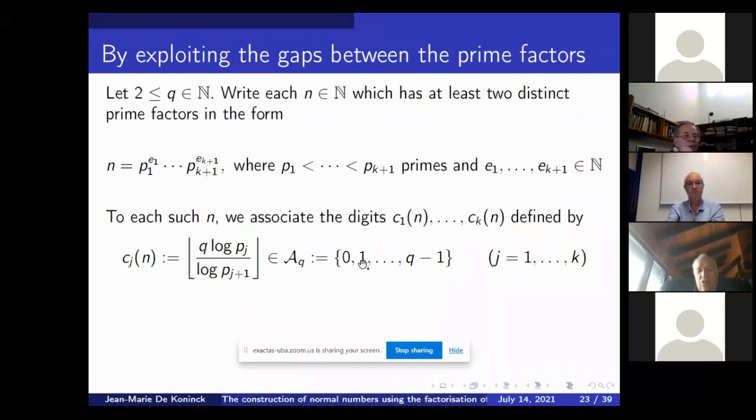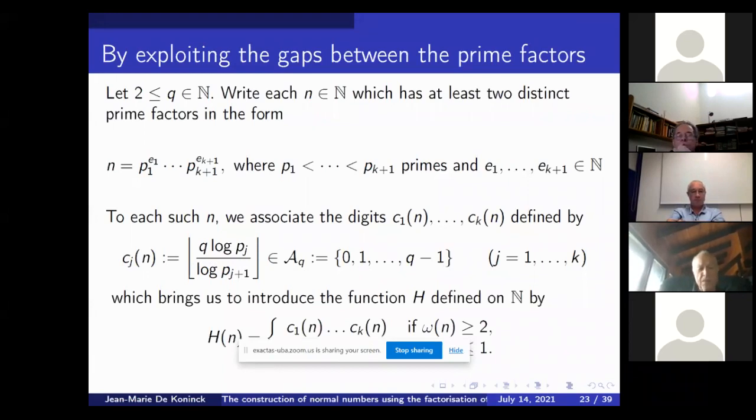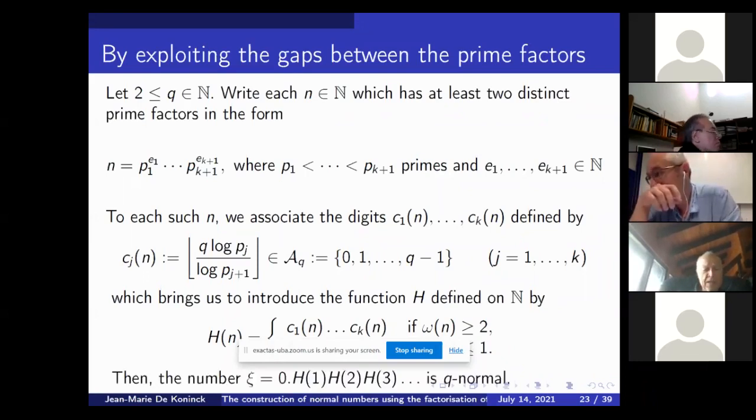So we get digits from 0 to q minus 1. What's interesting is that when you define h_n to be the concatenation of these digits and put them all together, you obtain a q-normal number again. It uses the gaps between the prime factors of an integer.